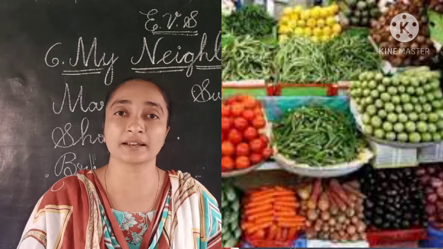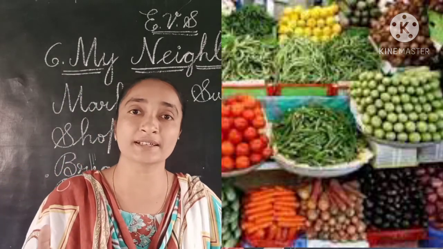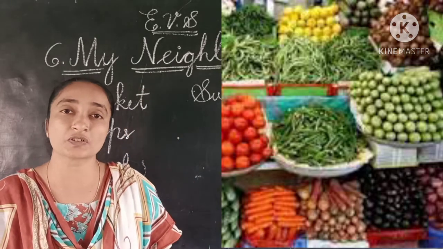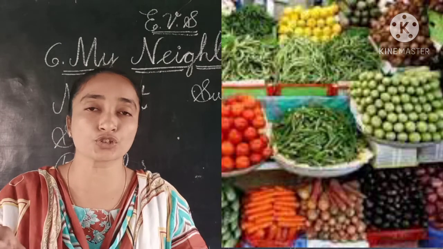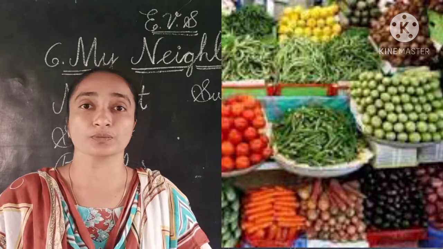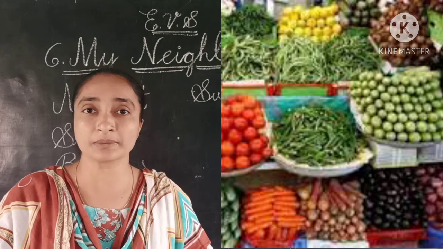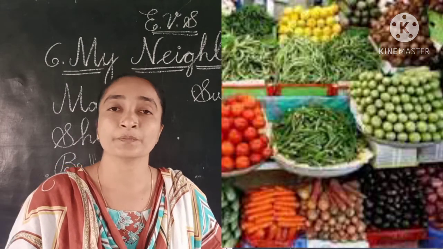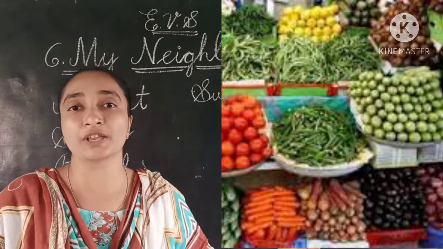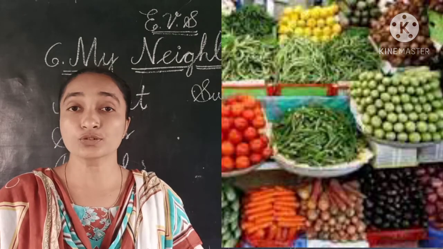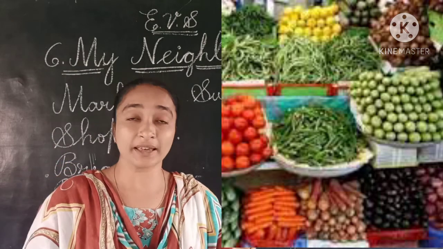For example, bread, butter, milk, eggs, cool drinks, and snacks for small children. The stationery will be there, everything. Like this, small shops will be there, and the market also. Everybody wants to buy vegetables and fresh fruits. If we want to buy fresh fruits and vegetables, where do we have to go? Yes, of course, we have to search for a market. In a market there will be many different shops, isn't it children?